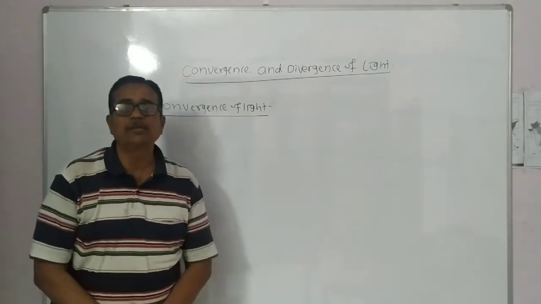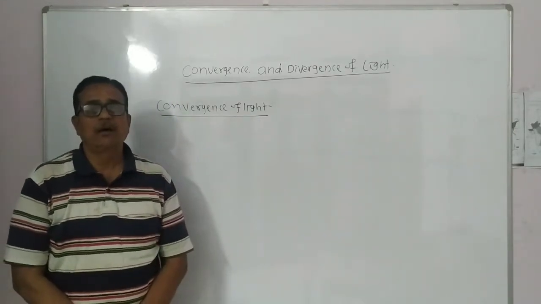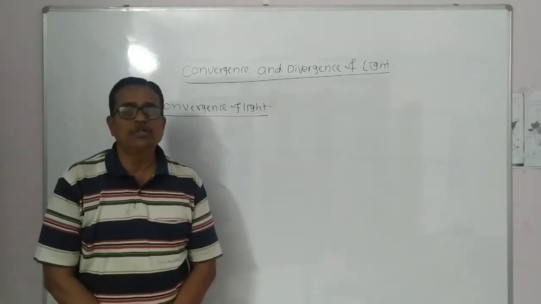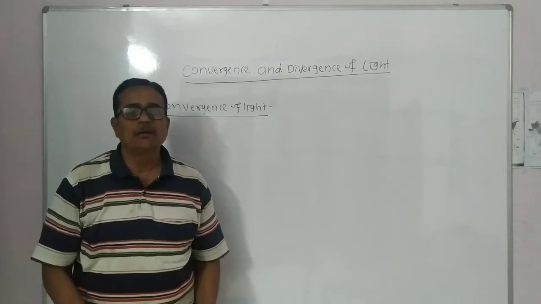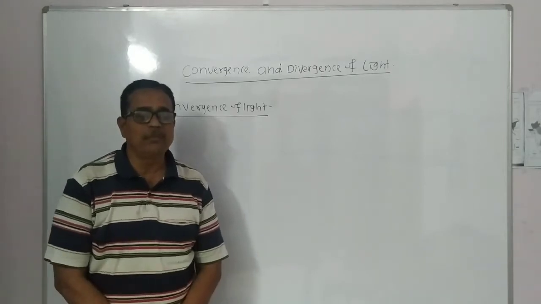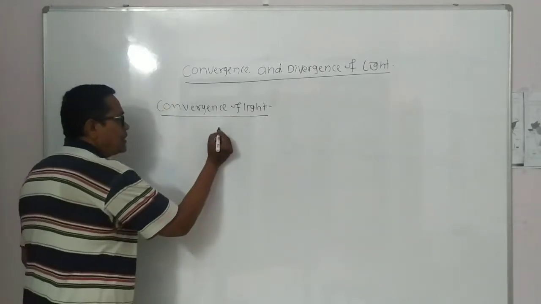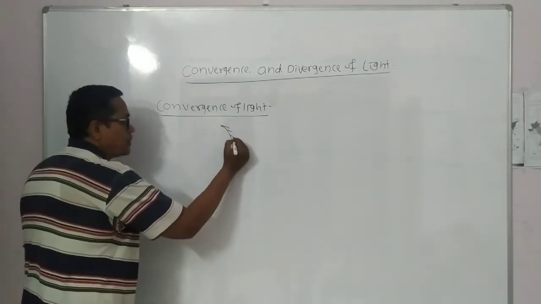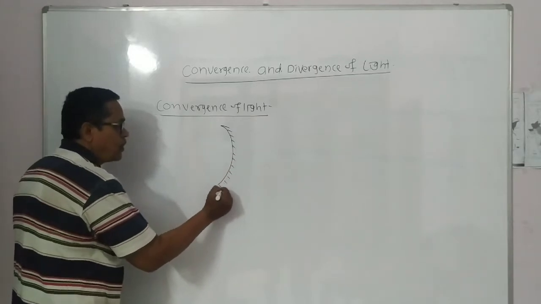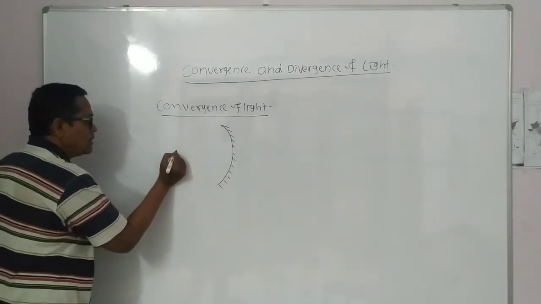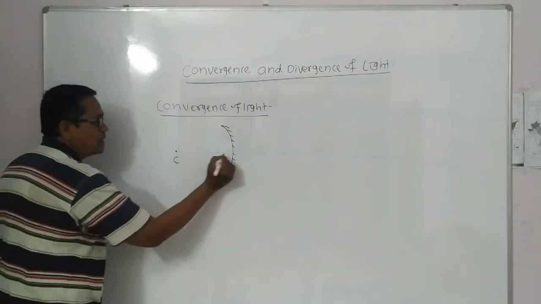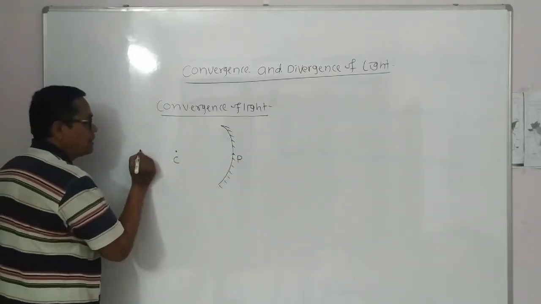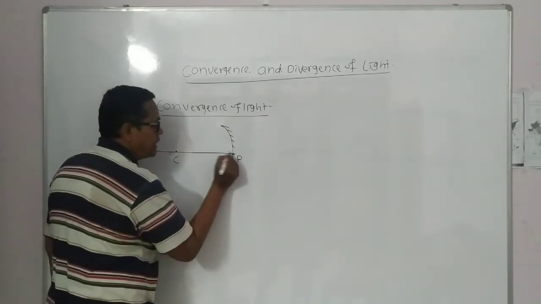Here concave mirror is converging mirror and convex mirror is diverging mirror. Here we study the convergence of light by using the diagram. Here concave mirror, here center of curvature, and here pole of the mirror, here principal axis.